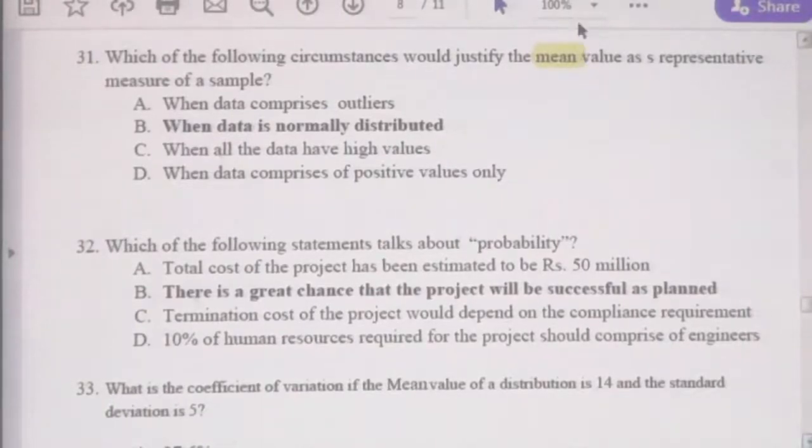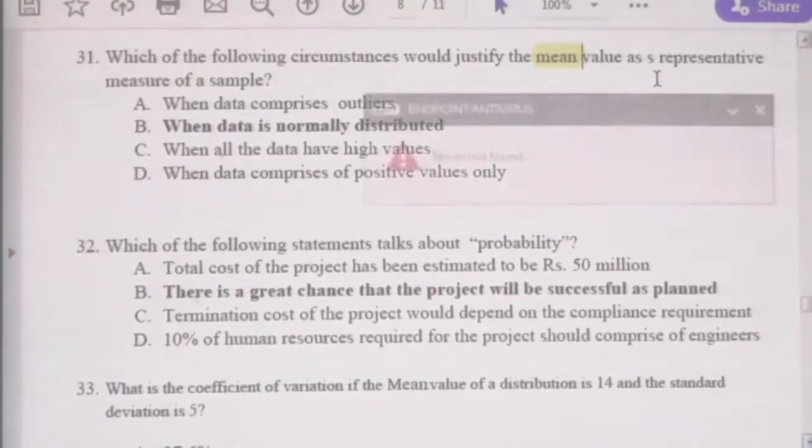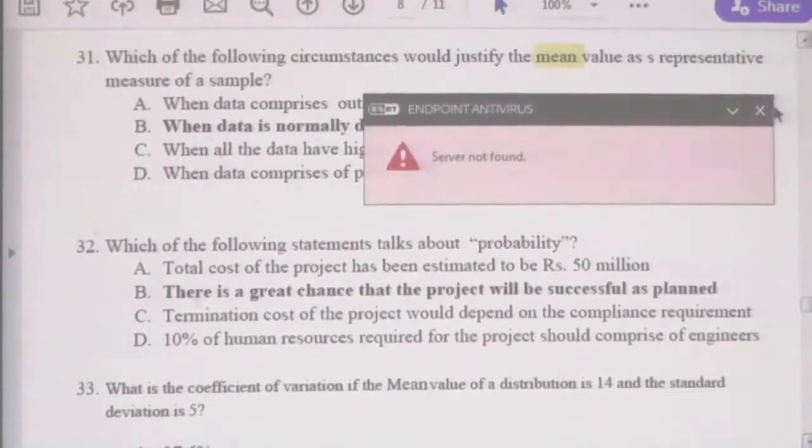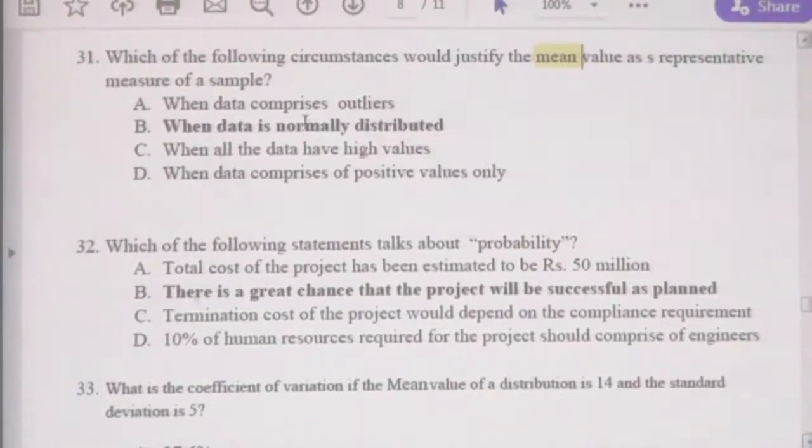When you calculate the mean of a sample, it will represent the distribution when the data are normally distributed. When data are normally distributed, the sample mean value represents the population. Therefore, to take mean as a representative measure, the data should be normally distributed. The answer would be normal distribution.